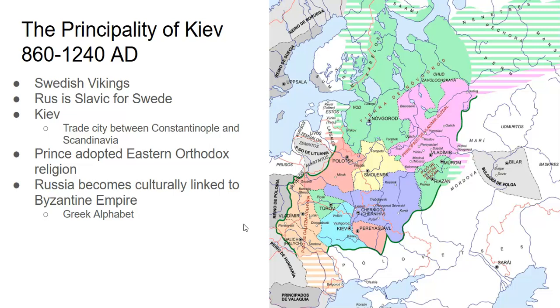Okay, so what diffuses from the Byzantine Empire to Kiev? The first is the Greek alphabet. Okay, in Kiev during this time period, they used the Greek alphabet. Okay. The other one is the art and architecture, right? So if the Byzantine Empire is using Roman architecture, like the arch and the dome, we're going to see that be used in Kiev as well. And then the last one is what we're going to call the quote unquote habit of mind. Okay, now that's not literal, but we're basically saying all the issues that the Byzantine Empire have with their governance, we'll see the same here.